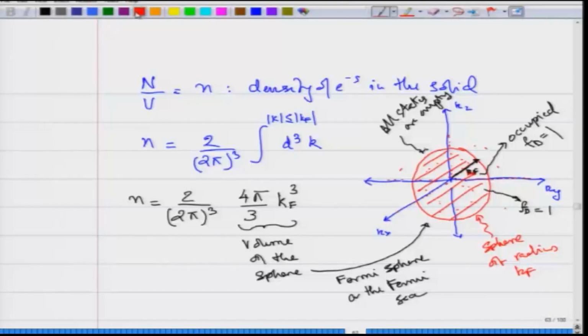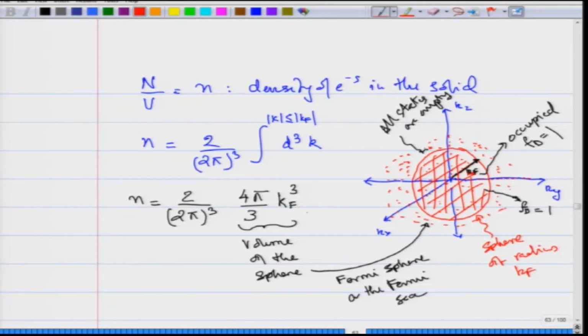There are discrete states all around. The difference is that the states which are outside the Fermi sphere are vacant and those which are enclosed inside the Fermi sphere are fully occupied.